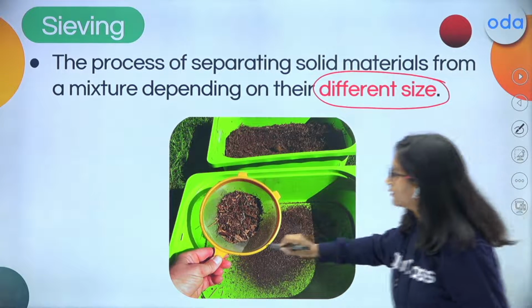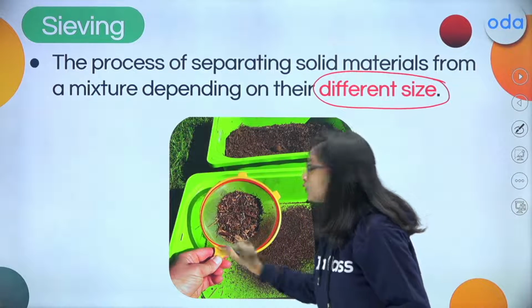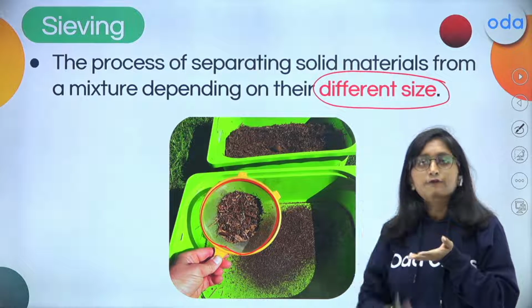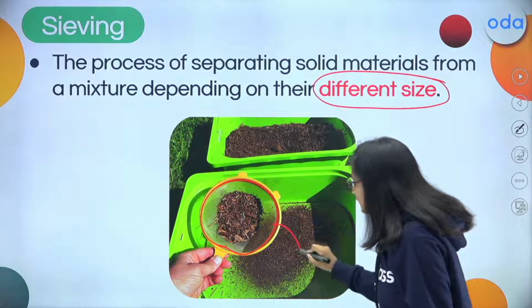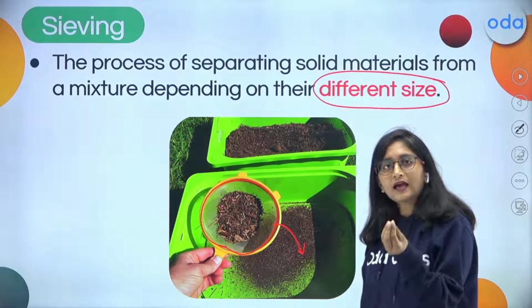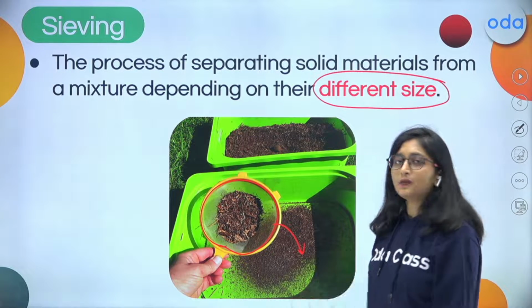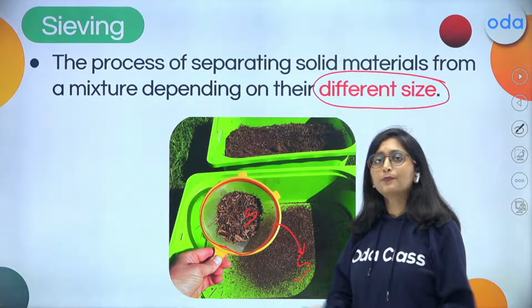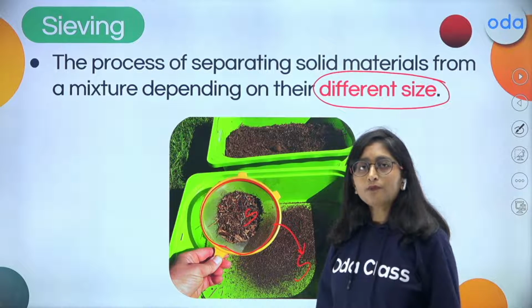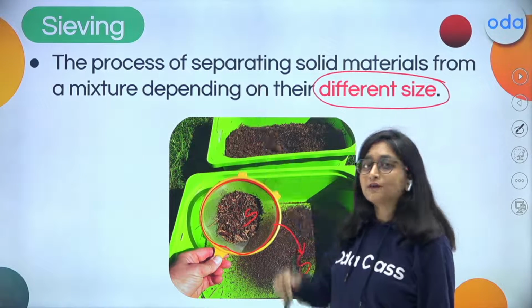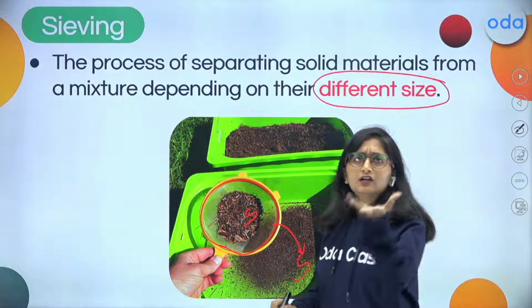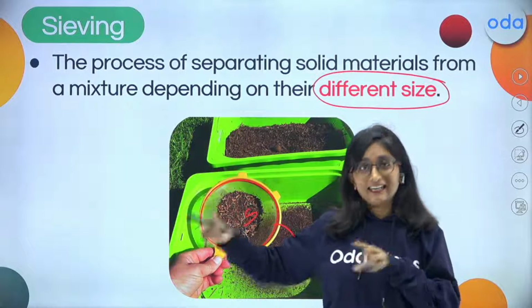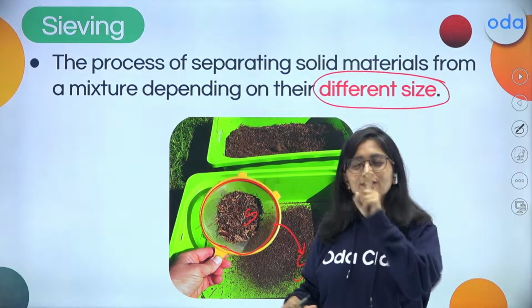Now, this is the sieving net. Out of this, if you want the smaller particles to filter out, they will drip down, whereas the crude one is going to remain behind. What we have done is, this is also solid and this is also solid. We have separated the solid from the mixture with the help of sieving. Take the example of tea powder itself, only tea powder. I'm not talking about tea, the liquid form. Okay, do not confuse here.